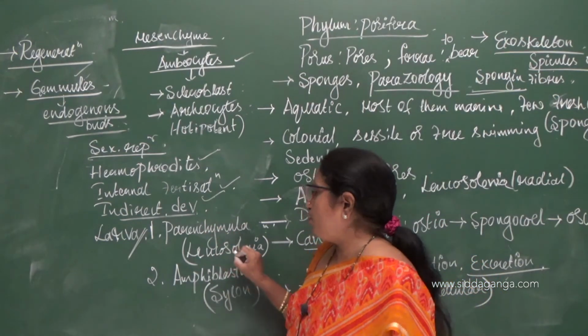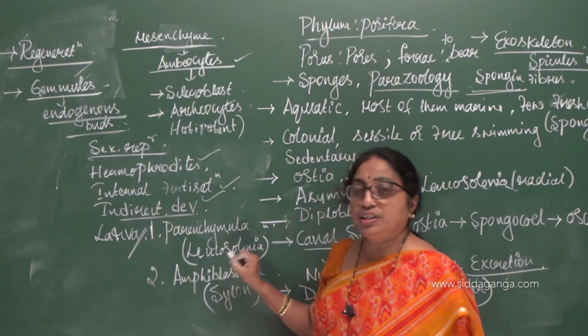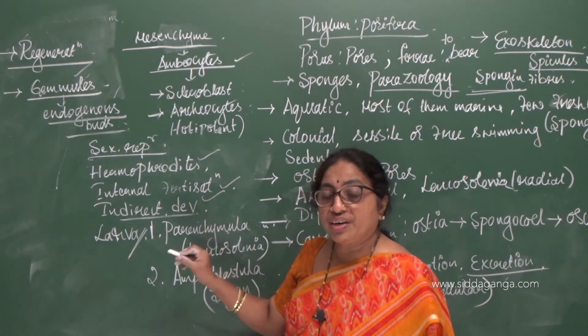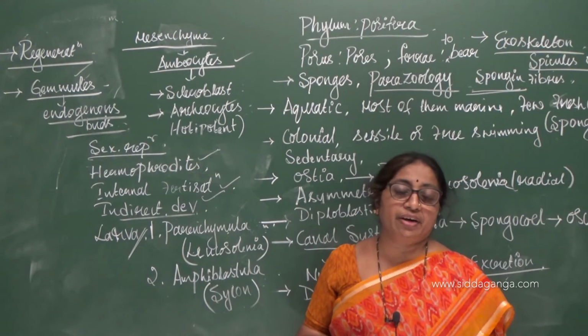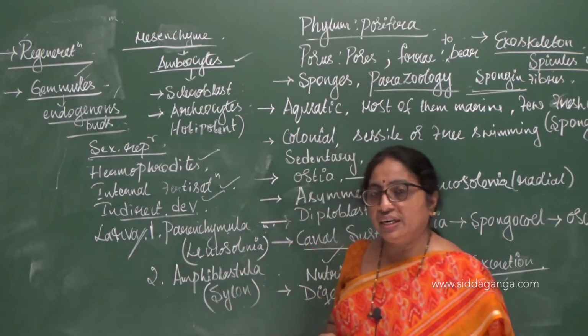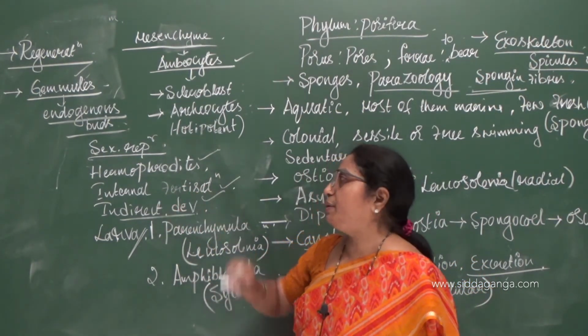The larva of Leucosolenia is called parenchymula; the larva of Sycon is usually called amphiblastula. The larvae are not identical to the adult. They are morphologically different from the adult organism. Hence it is called indirect development.